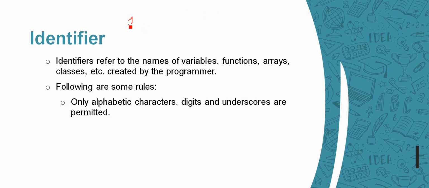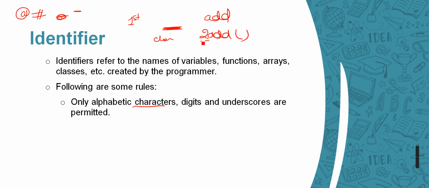So the first rule says that the first character should be a character. It cannot start with a digit or special characters. Special characters like at the rate, hash, space. This is the underscore, this one is a space. So we can go for add something like this, but we cannot go for something like this because it is going to start with a digit. So this will not be acceptable, this is acceptable.